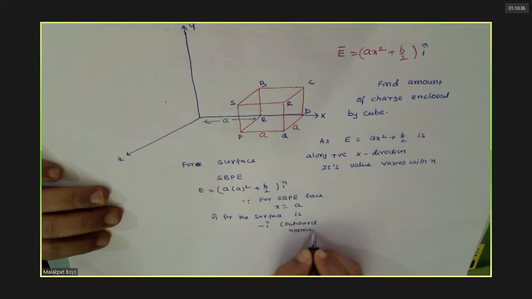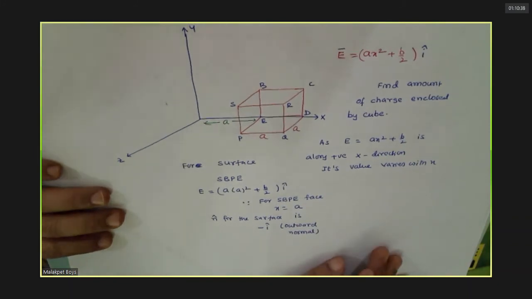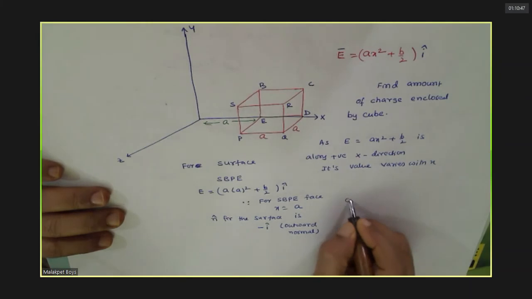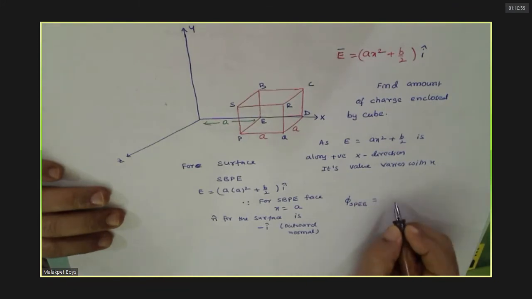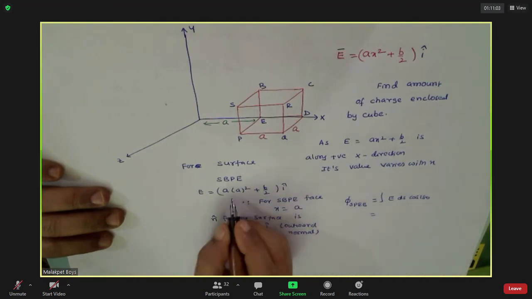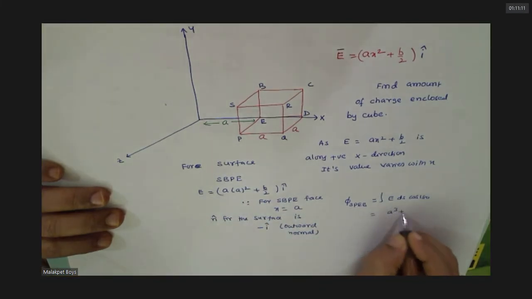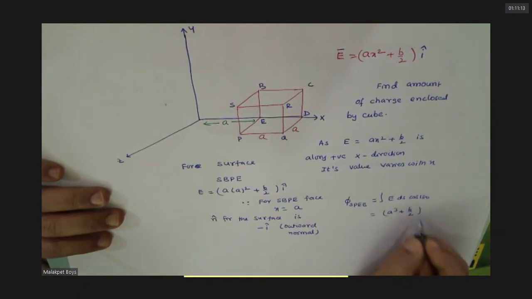Always remember n cap is outward normal for a closed surface. Followed this? Yes, sir. What is the flux due to that face? E ds cos 180. Do you agree with this? This is how much you're getting? This is anyhow constant.